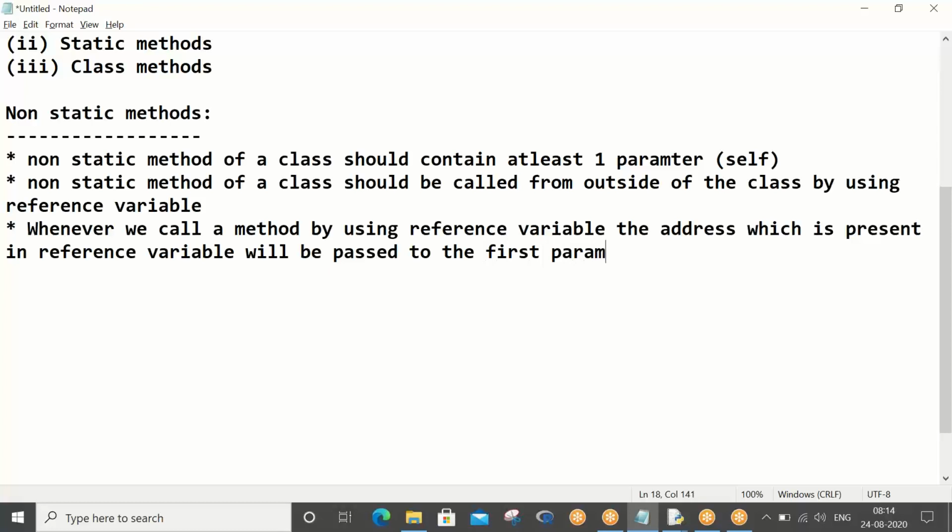This is a very, very important line. So the address will be passed to the first parameter of that method.